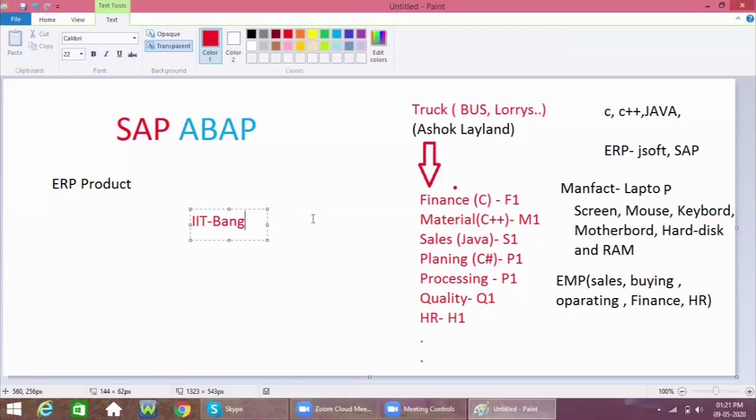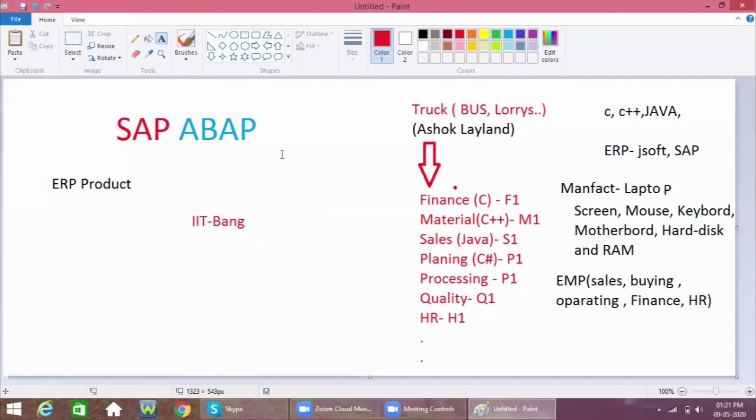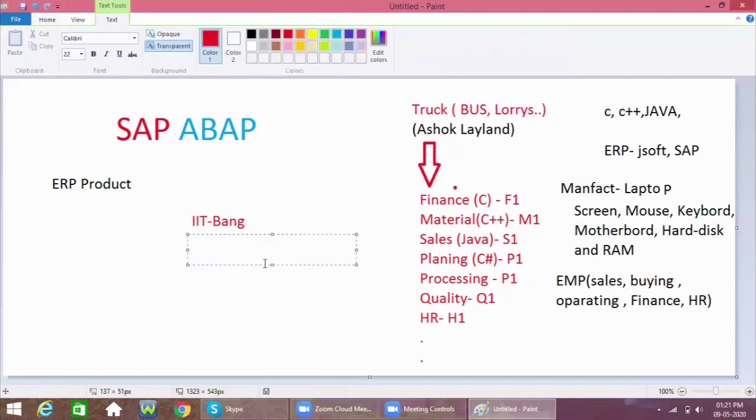This IIT college needs 100 buses. Let us assume they need buses for transferring employees along with students, going from one department to other departments. Let us assume that 50 buses they require.